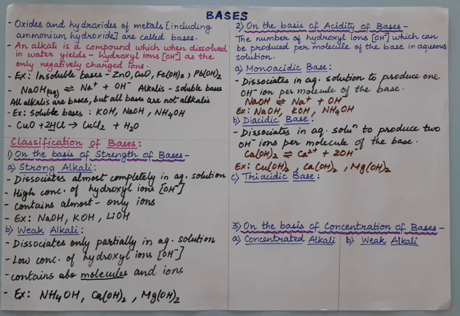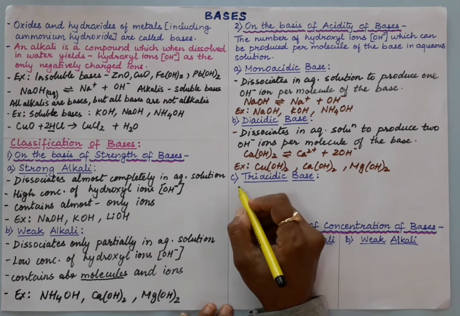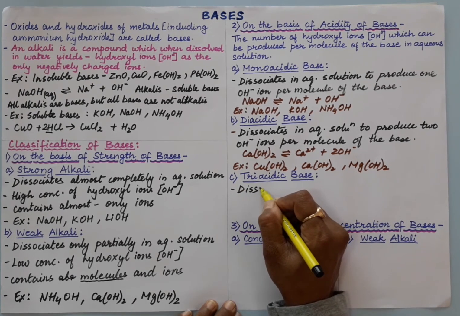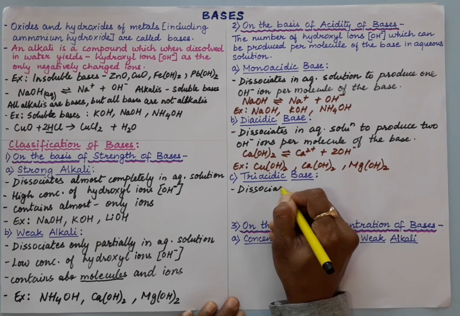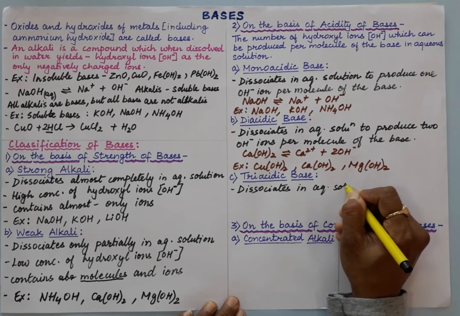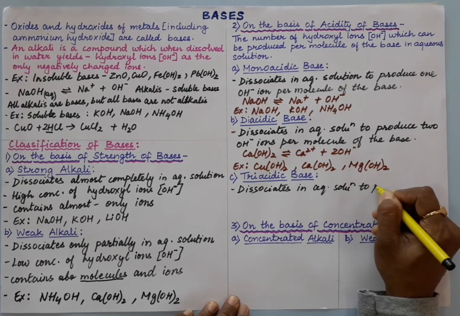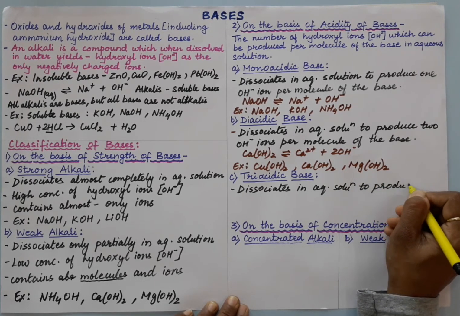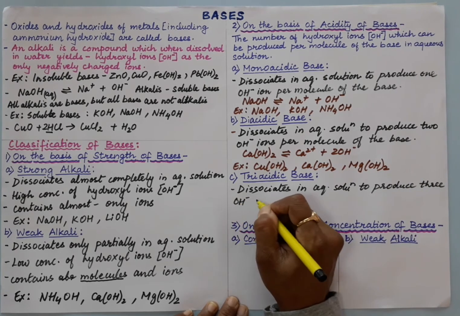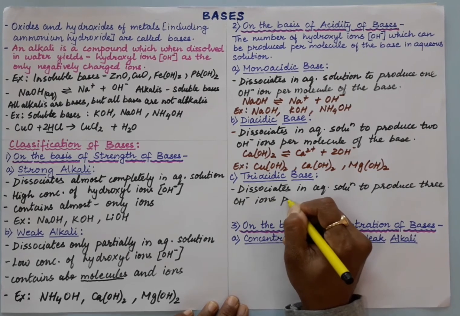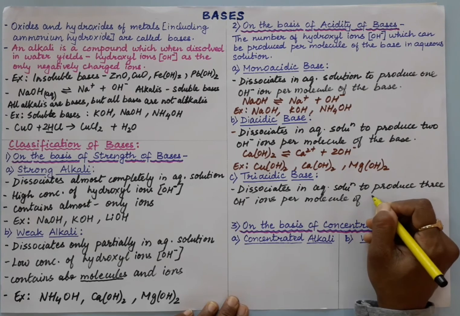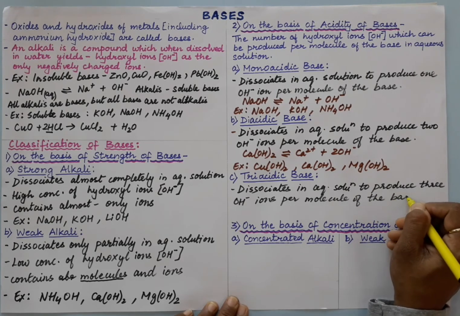Now next is the triacidic base. A triacidic base dissociates in aqueous solution to produce 3 OH minus ions per molecule of the base.